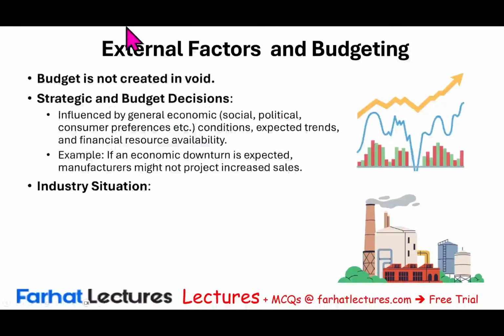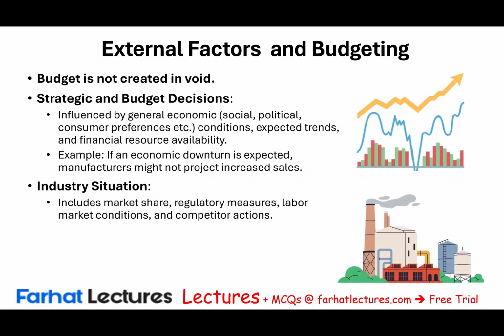Other factors you have to take into account are industry situation. This includes market share, regulatory measures, labor market conditions, competitor actions. For example, you budgeted a certain number of labor hours for a certain rate. Then when we started the work, labor conditions did change.